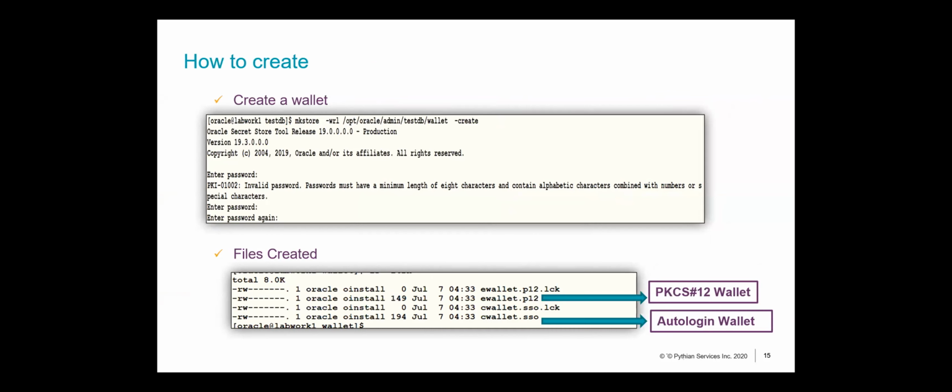The file called .sso, or single sign-on, that's your auto login file, which gives the wallet the ability to open up without a password. So if you notice a .sso file lying in your wallet, that would indicate that it's an auto login wallet. If not, then it's not an auto login wallet. So that's a really quick way to figure out if it's an auto login wallet or not. Anything else? Nope, I think we're good. So this is all that we have about auto login wallets.